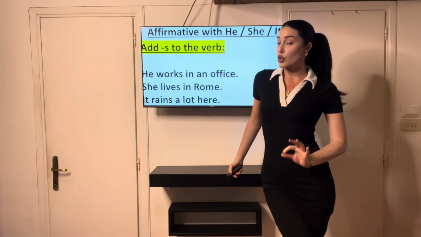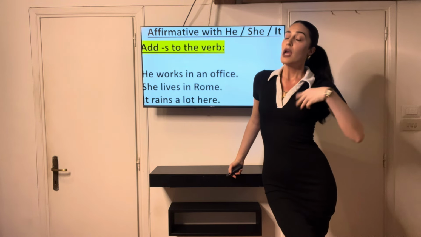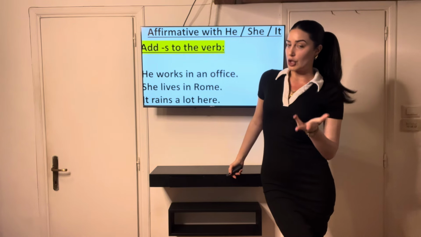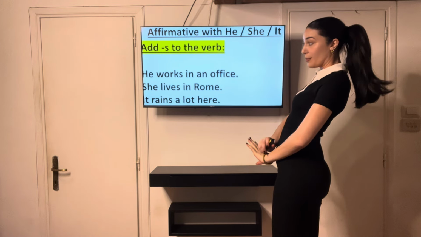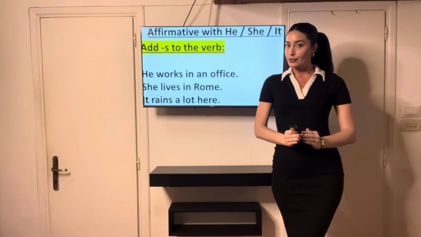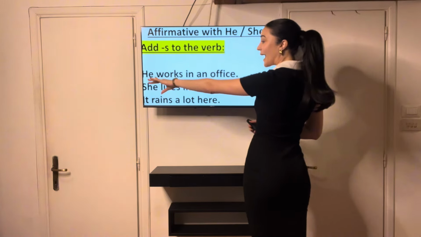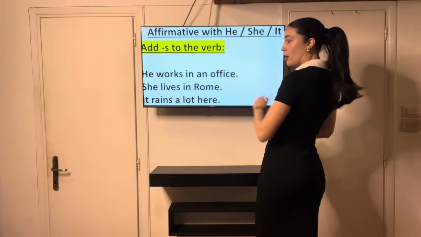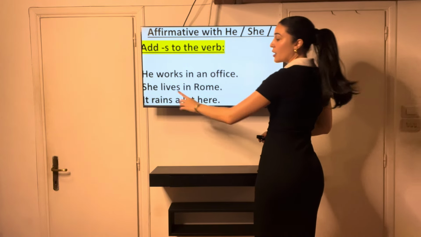Now, something does change. Something very small changes when we start talking about he, she, or it. But it's not a big deal, so don't worry. All you have to do is add S to the verb. So the verb is still in its simplest form, but you're going to add S. Have a listen. He works in an office. She lives in Rome.